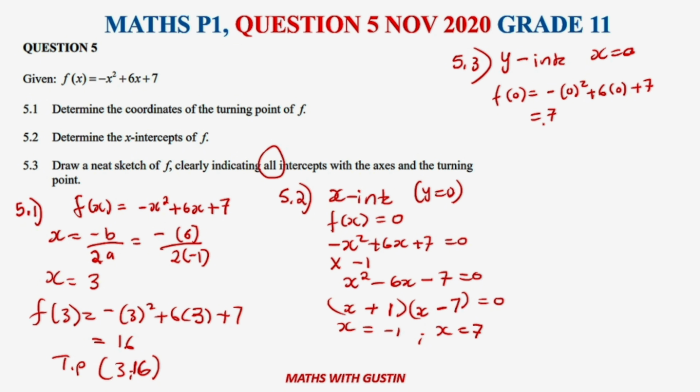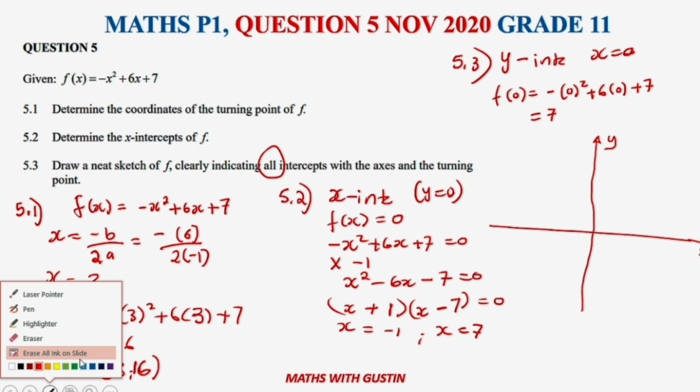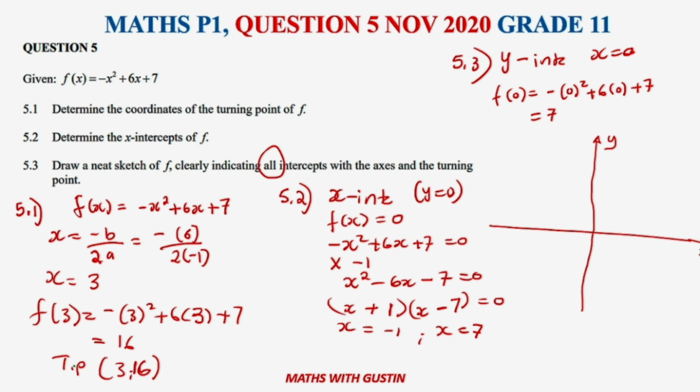All right, so now that's what we have there. Now we can come here and draw this. We have got all the nitty-gritties that we need, all the intercepts. We need to have a look at how our graph is going to look. Therefore, this is the x, this is your y. I'm going to choose a different color to draw this so that it becomes visible. We show all the intercepts there, taking the green.